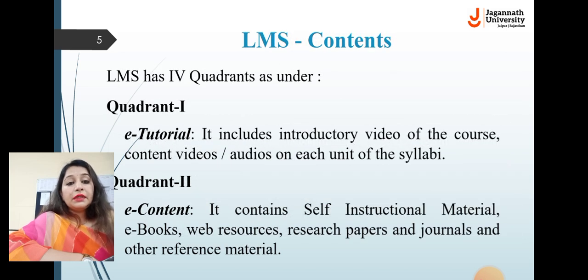Next, LMS, learning management system. Basically LMS contains 4 quadrants. Quadrant 1 is the e-tutorial. It basically includes introductory videos of the course, content videos and audios of each unit of the syllabus.